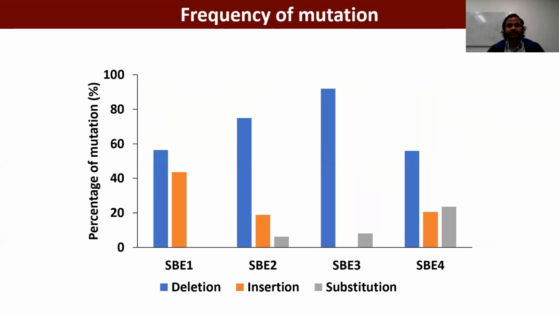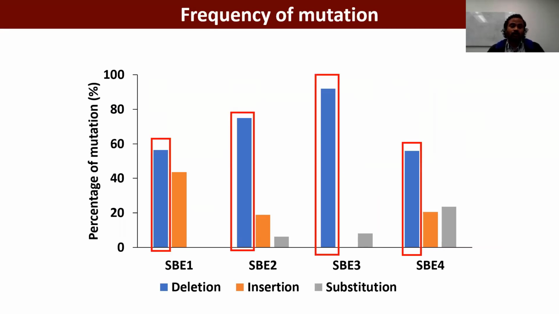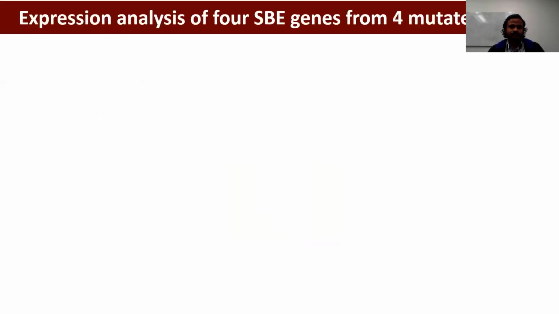We also checked the frequency of mutation with respect to deletion, insertion, and substitution. Interestingly, all our gene targets gave a higher percentage of deletion mutation compared to insertion and substitution. This is very common for CRISPR-Cas9 genome editing results in plants.